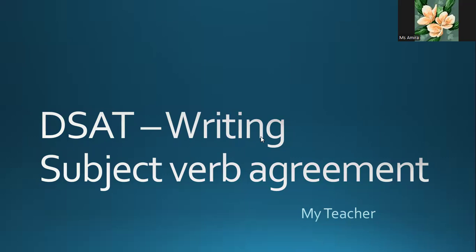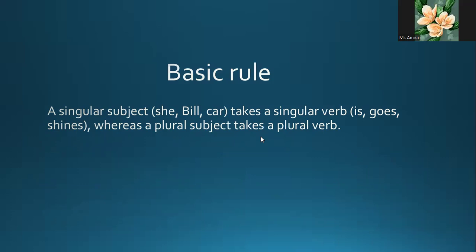Today we have another lesson in DSAT English, which is subject-verb agreement. The basic rule says what? A singular subject takes a singular verb. Singular subjects such as she, pill, or car take singular verbs like is, goes, and shines. And a plural subject takes a plural verb. This is easy. But how can I know?